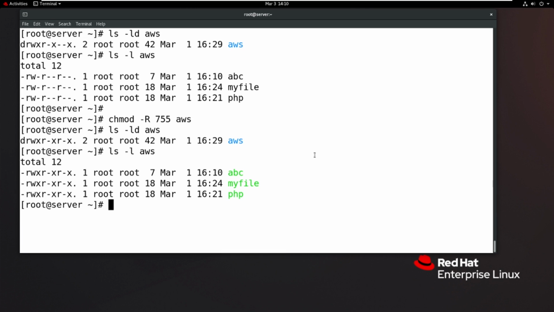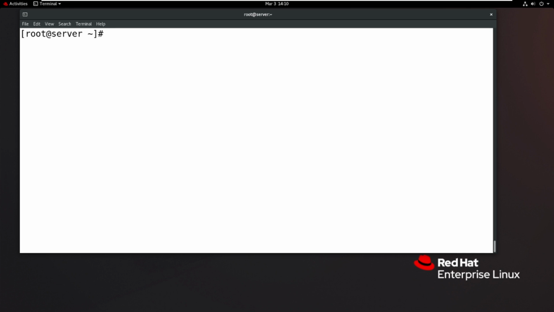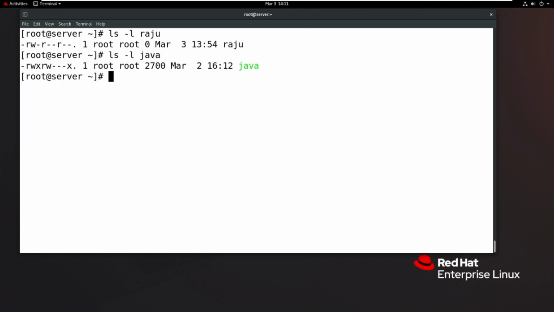So this is the way in the environment to set up file permissions. And okay, so now one more option I will tell you. Sir, already my file is ABC, or my file is XYZ, or my file is Raju. So the Raju file permissions are read write, read only. And now I have one other file in ls -l, my file name is Java. Then the Java file permissions are read write execute, read write and execute only.